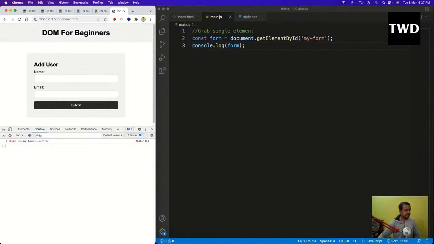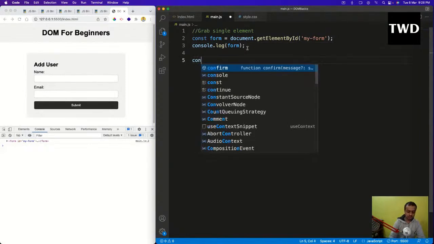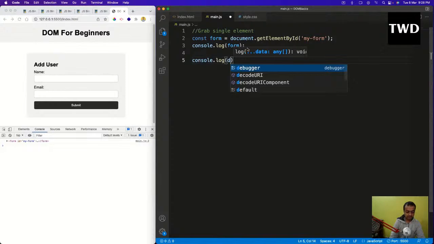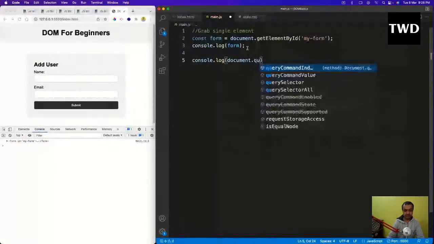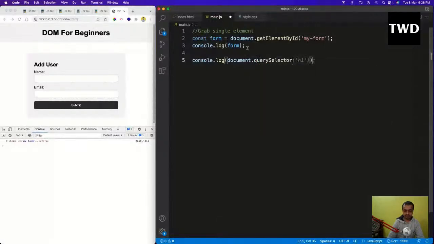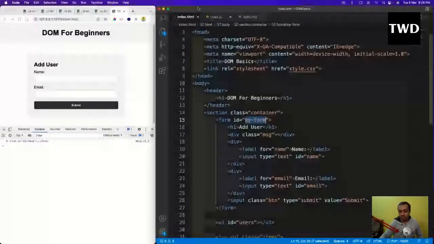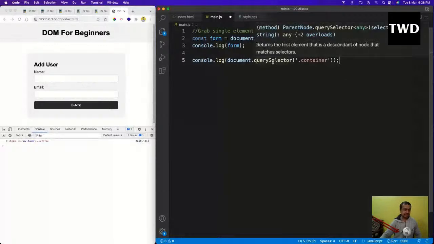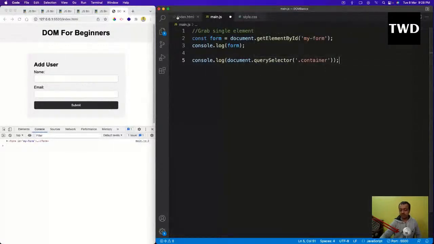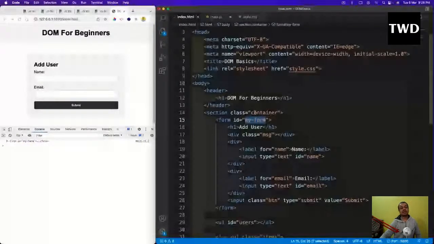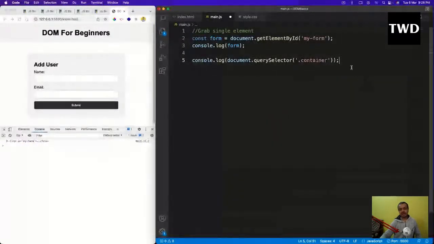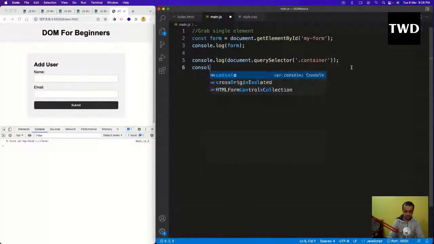So this is how we grab a single element, and there is another way to grab a single element. This time I'm going to directly do the console log of document dot querySelector, and I'll give dot container. So this is another way. With getElementById I have to give an id, so I don't have to give the hash or anything, but querySelector is a generic thing. Dot container means it is a class. If I was choosing an id, I would have to give a hash.